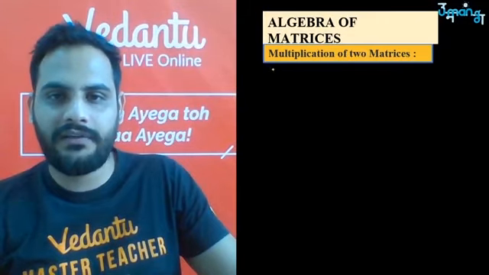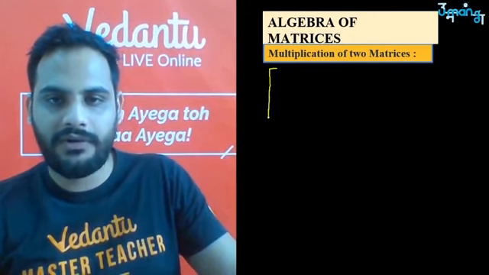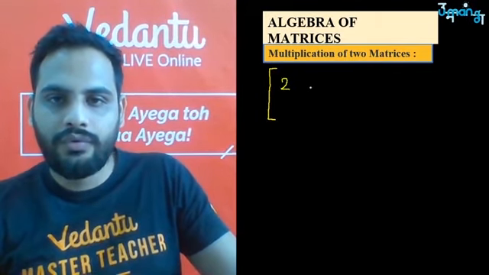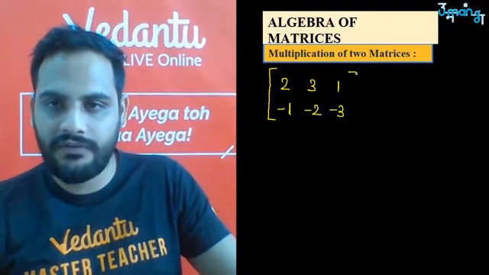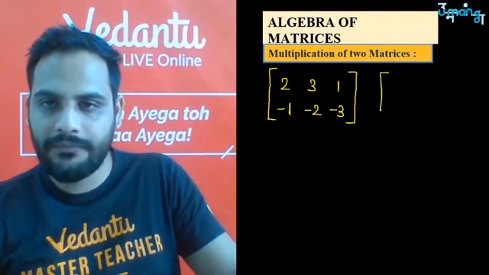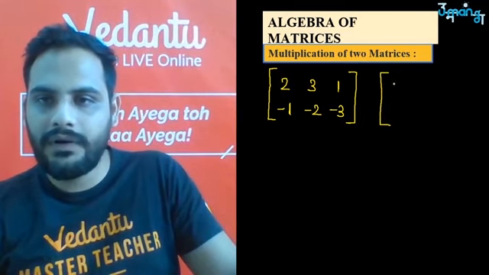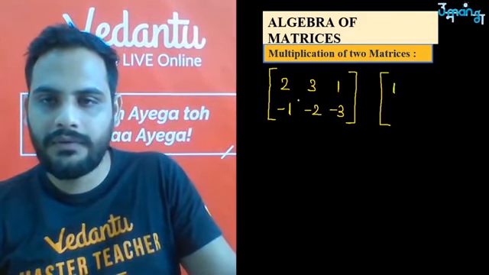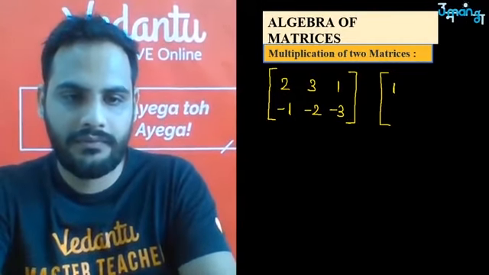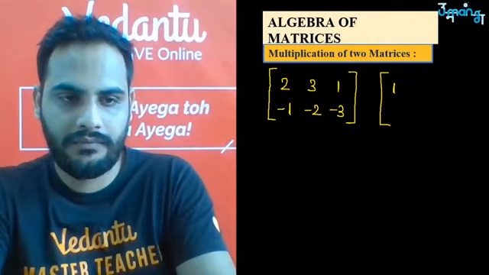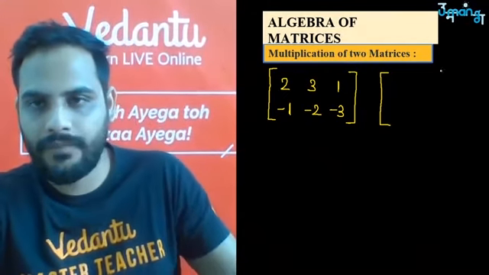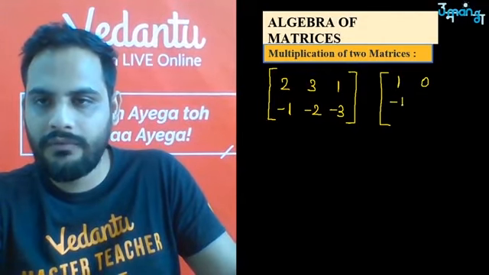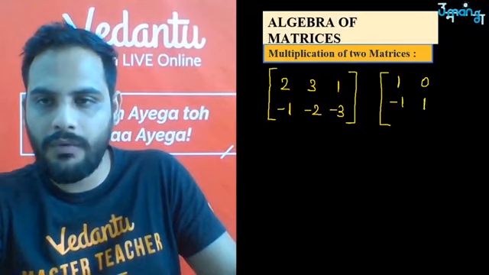So the question is, suppose this. Let's take a matrix of 2, 3, 1, minus 1, minus 2, minus 3, multiplied with, let's say, 1, 0, minus 1, 1, 0, and minus 1.